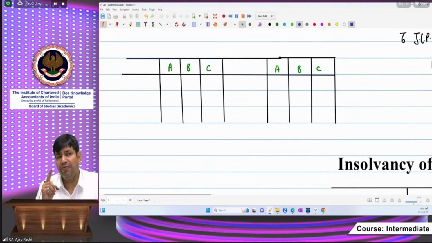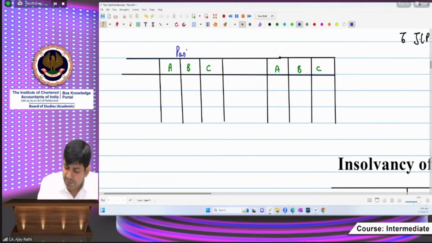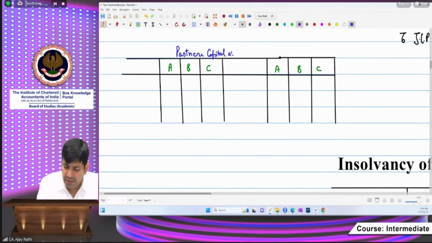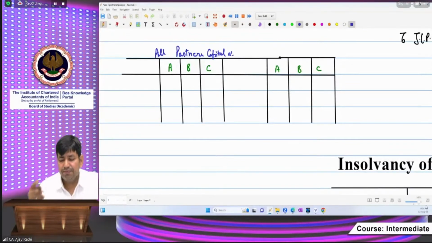You know, step number 1 will move to realization, so there will be no effect in the partners capital account. This is all partners capital account. Now see, step number 1, transfer book values of all the assets and liabilities to realization. That will be moved to realization. There is no entry in the partners capital account. Step number 2, transfer owners related account to owners account. So you are posting here what?